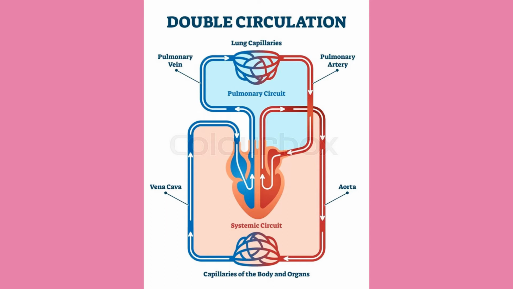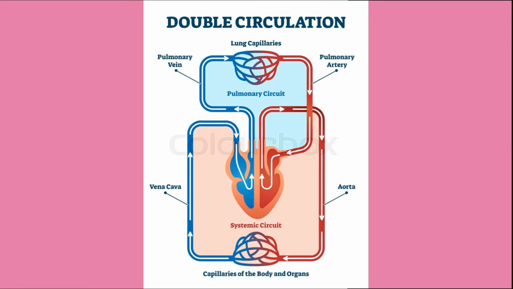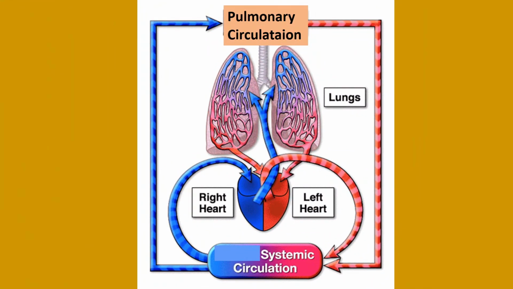In these animals, blood circulation is divided into two types: one is the pulmonary circuit, the second is the systemic circuit. The pulmonary circuit takes place between the heart and lungs. The systemic circuit takes place between the heart and body parts. In these two circuits, blood is pumped by the heart. That's why the heart is known as a double circuit heart.